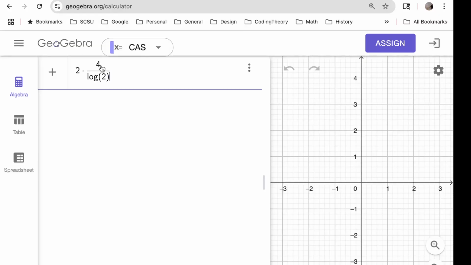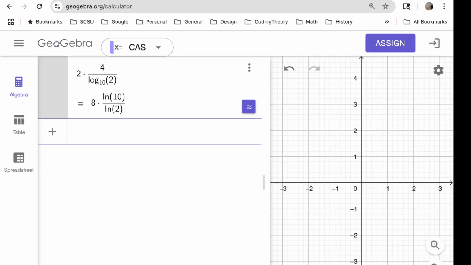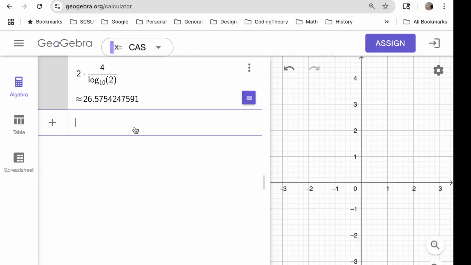You may be concerned about the way it's written, but this is the same as 2 times 4 in the top divided by log of 2 in the bottom. And again, it's written in terms of natural log, and that's okay, I guess. It doesn't matter. Get GeoGebra to tell you what the number is.